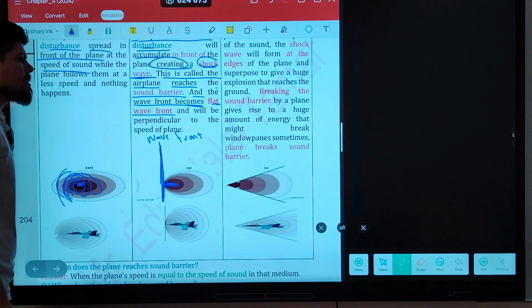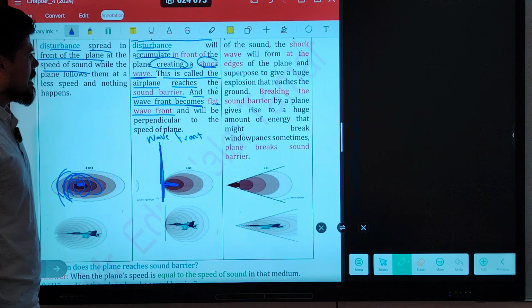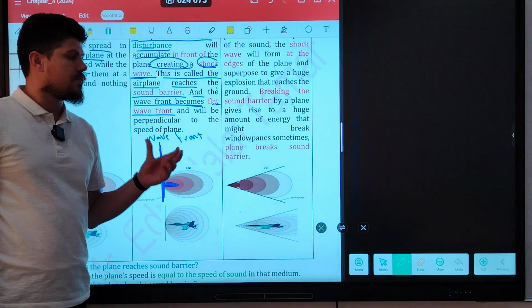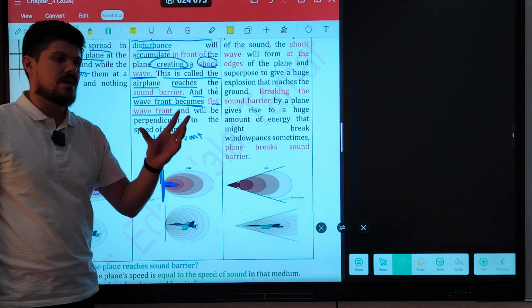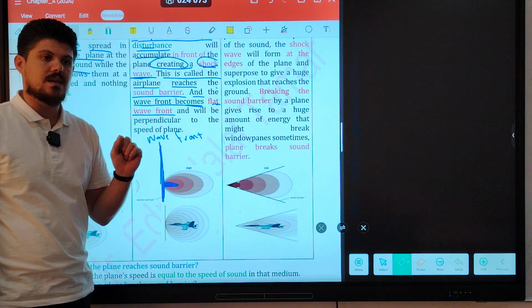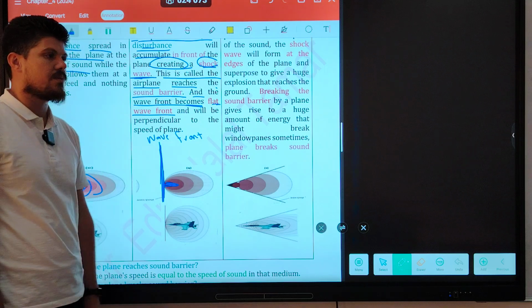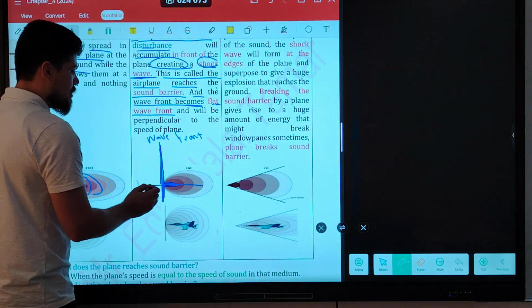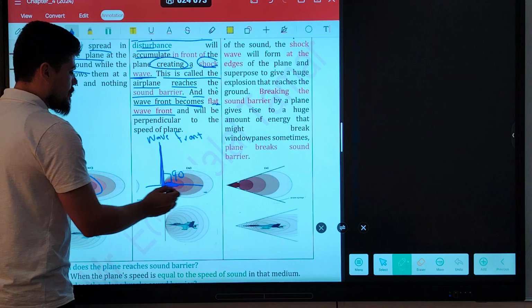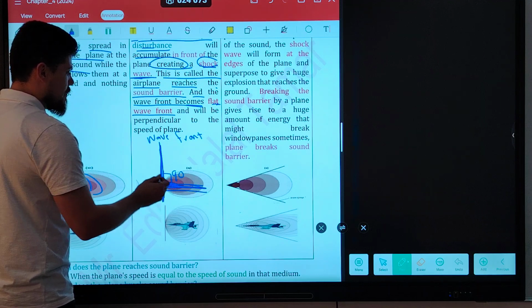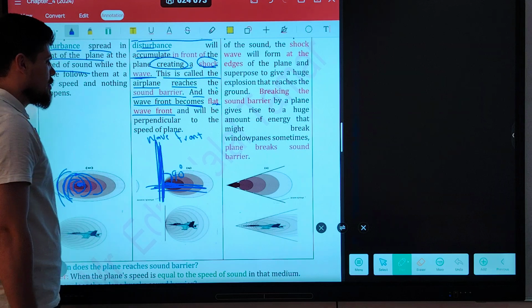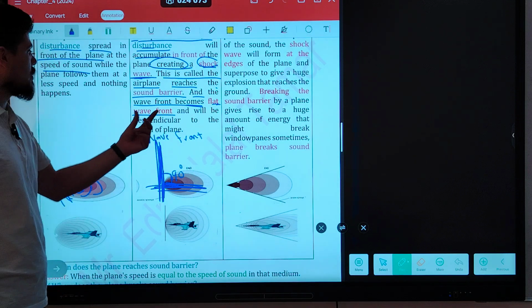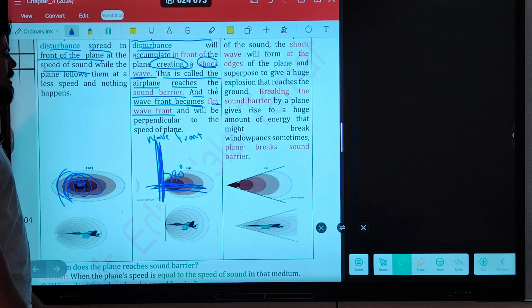Guys, when does the wavefront become a flat wavefront? When the speed of the plane reaches the speed of sound. In that case, the wavefront becomes flat and it is perpendicular to the direction of the plane wave. This is the direction of the plane wave and this is the wavefront. The wavefront becomes perpendicular to the direction of the wave and to the direction of the speed of the plane.